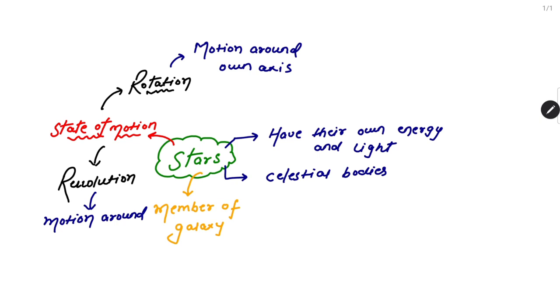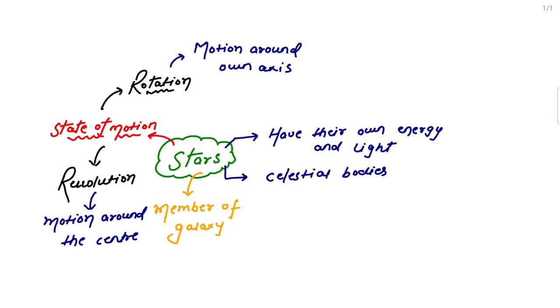Here, what is the center? The sun is the center, right? And if I tell you that the earth rotates around its own axis, here we use rotate, meaning rotation. The earth is doing rotation, motion around its own axis, right? So for revolution we write motion around the center, and for rotation we write motion around own axis.